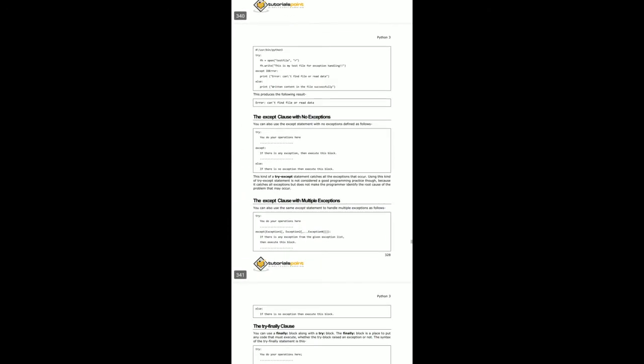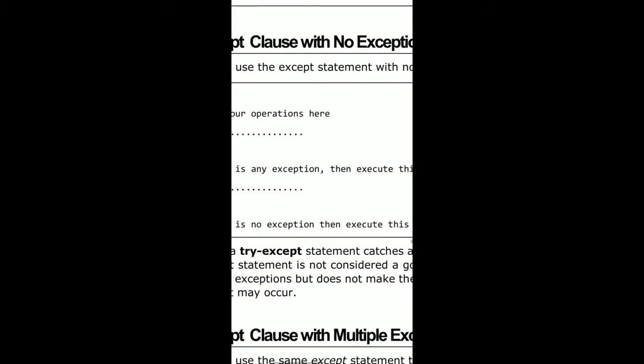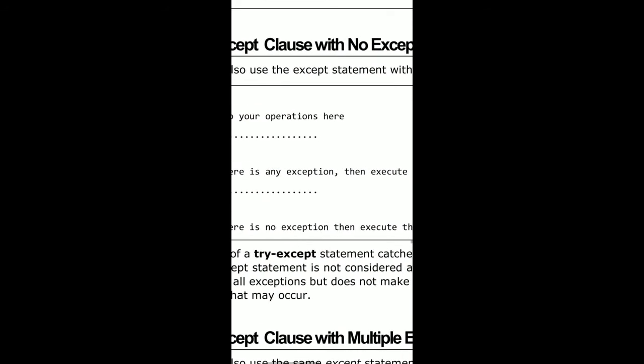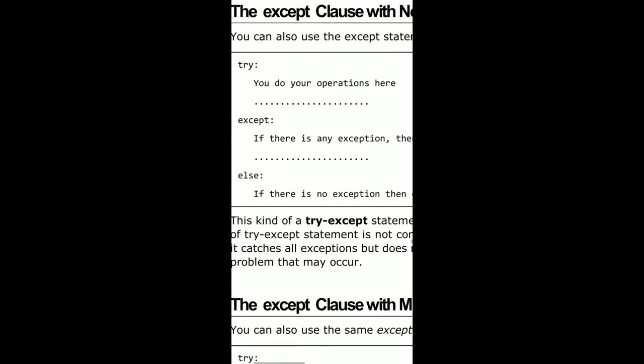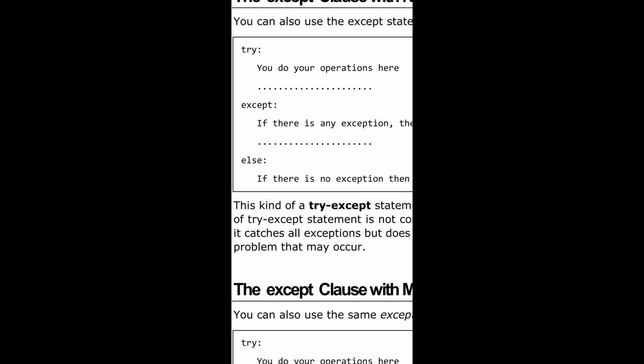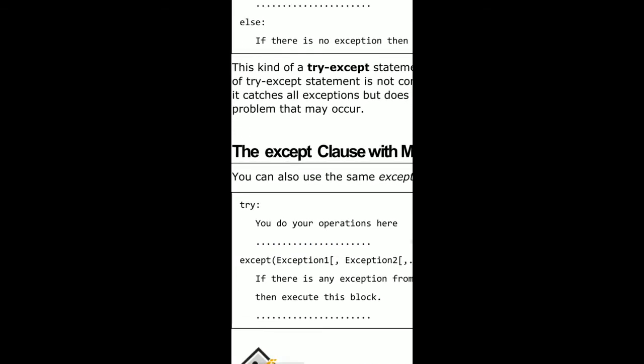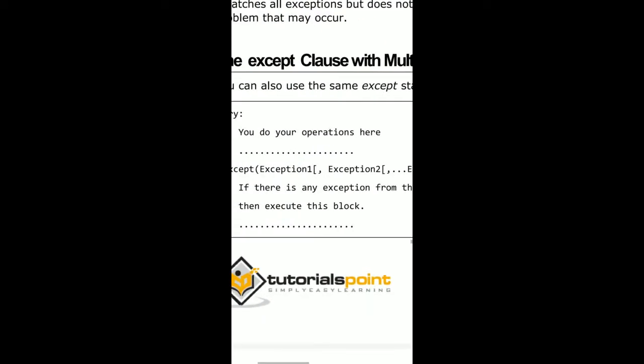Next we have the except clause with different exceptions. In order to handle these exceptions, we have to write some except clauses. That means the except clause with no exceptions states the reason why the exception has arisen while executing the program. This is the syntax of the try block. Here the operations are written. If the try block raises an error, it goes to the except block and executes the statements written there. After executing the statements under the except block, it goes to the else statement, and if there are any statements, it executes them. We have taken an example.